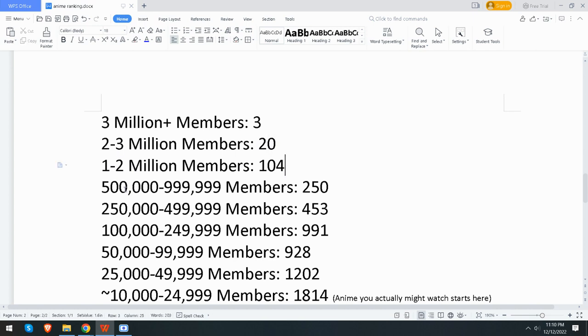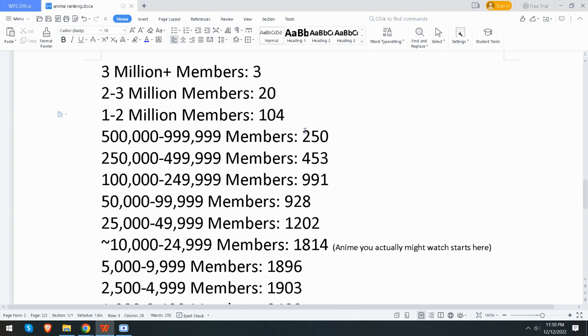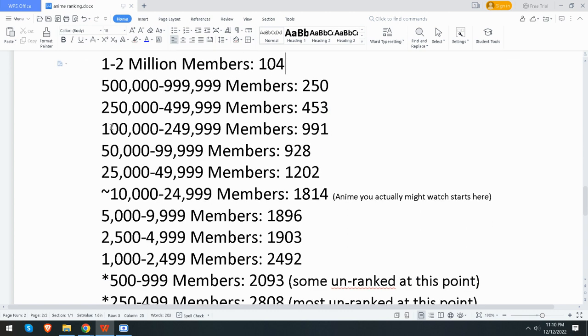104 between 1 and 2. Once you get to the 500,000 to a million range, it's about 250. So as you can see, each category gets a lot bigger. And from 250 up to about 500,000 here, you have about 450 anime. Now, once you get to 100,000, 249,991.